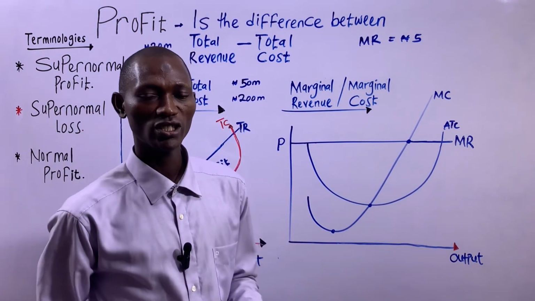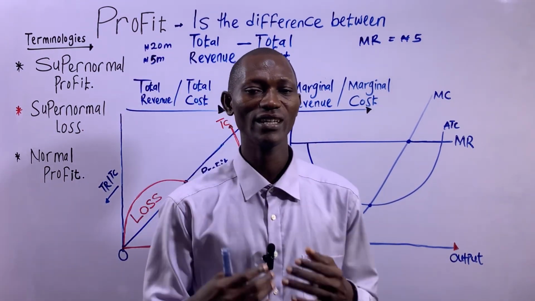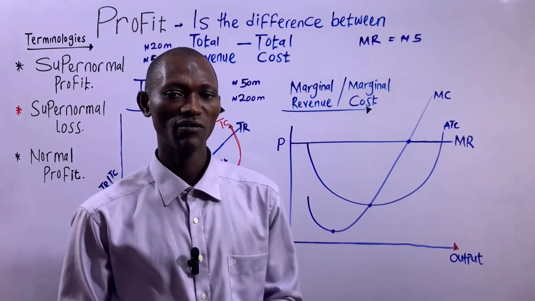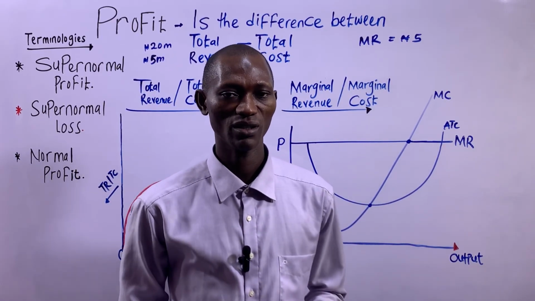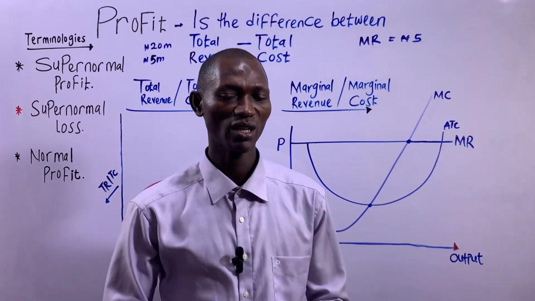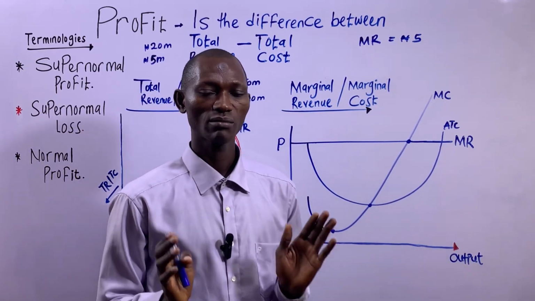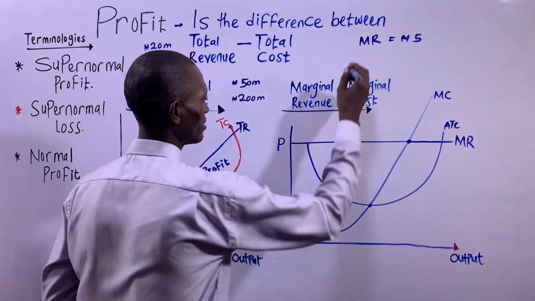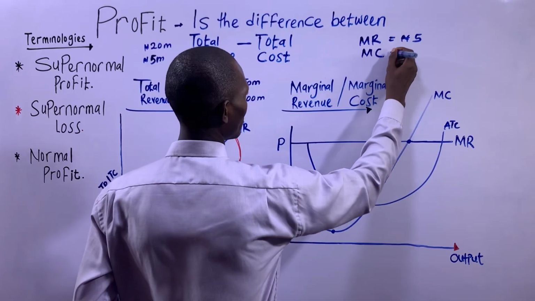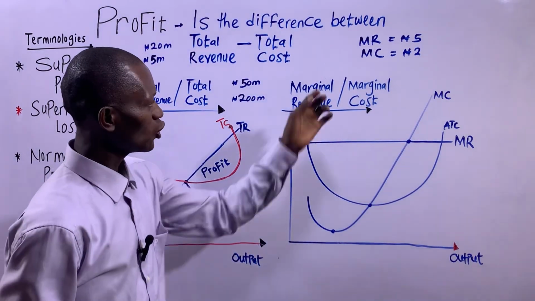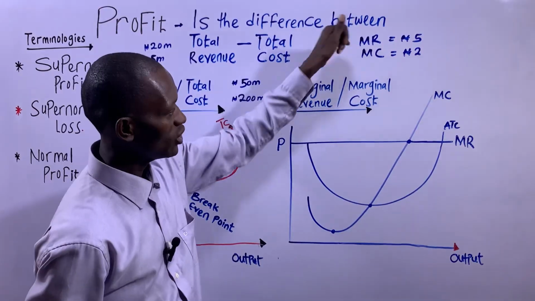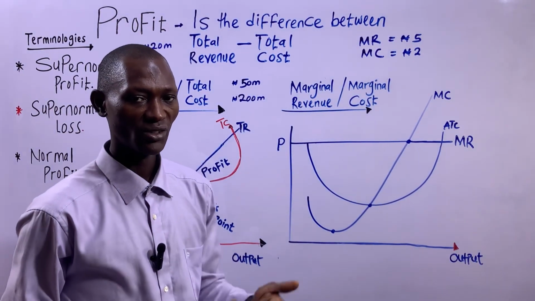Marginal cost, on the other hand, is the additional cost a firm incurs for producing one more unit of a commodity. So when I produce one more unit, the cost I incur is marginal cost. Let's say that is 2 naira. So here, marginal revenue is greater than marginal cost by 3 naira.